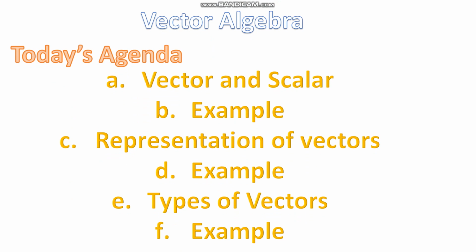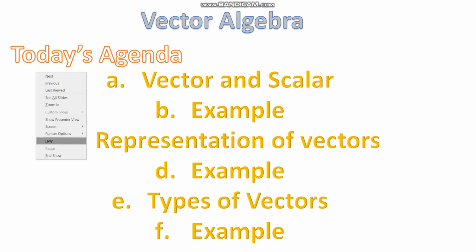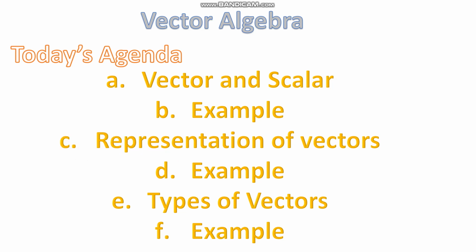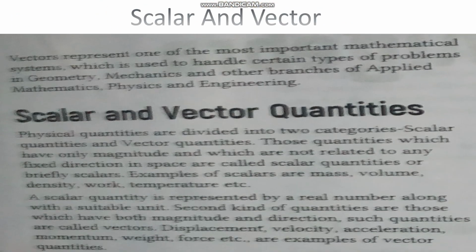Today we will start with vector algebra, as I told you in our previous video. The topic is vector algebra and today's agenda is this. I have written everything as my agenda today. Vector and scalar we will discuss, then we will do an example, then representation of vector, then another example, then types of vectors, then another example. Means 3 topics, 3 examples. Right? Then our topic is scalar and vector.